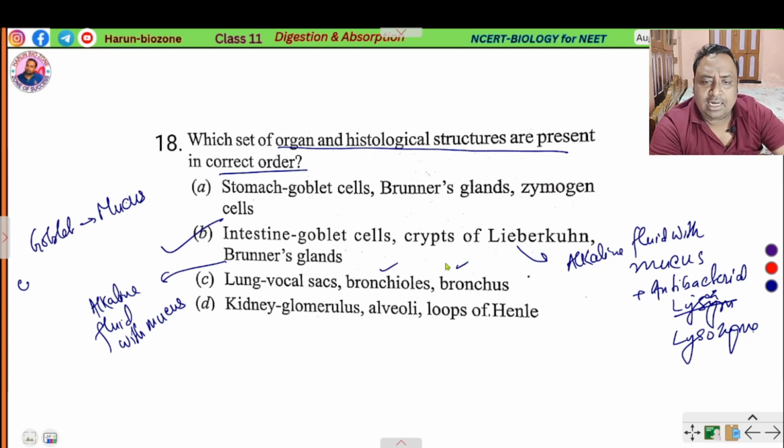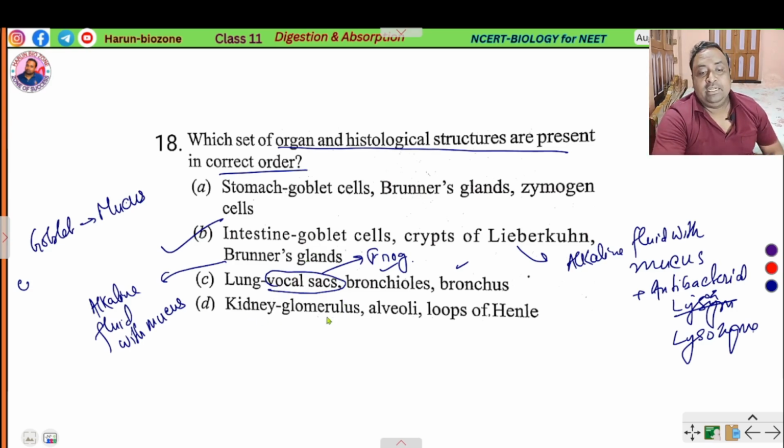Bronchi and lungs are present, but vocal sacs are present in frogs. In human beings, air sacs are present.